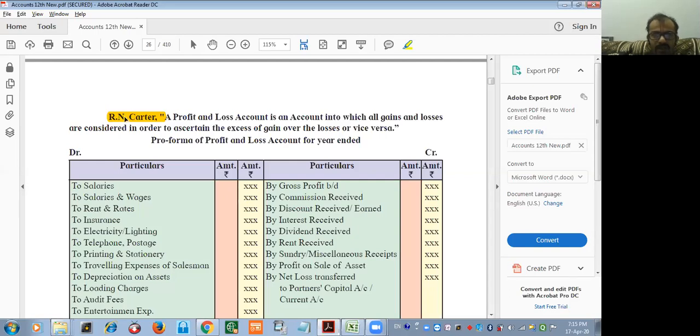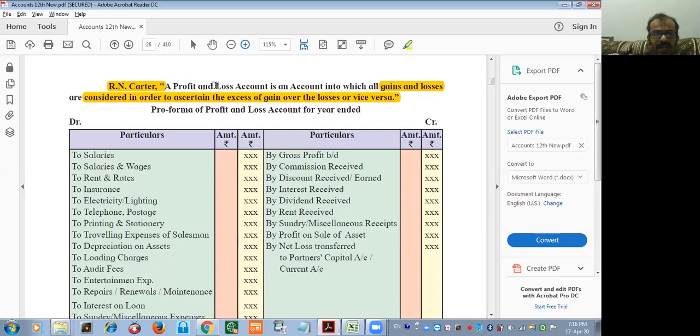Perfectly he said what he said: all gains and losses are to be considered. When he is saying all gains and losses, the excess of gain over the losses or vice versa, what does it mean? All indirect expenses and all indirect income are supposed to be considered. Excess of gain over excess of losses. Okay. Now, first read out the debit side and then read the credit side.